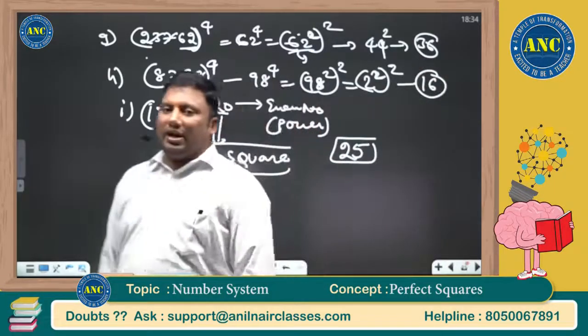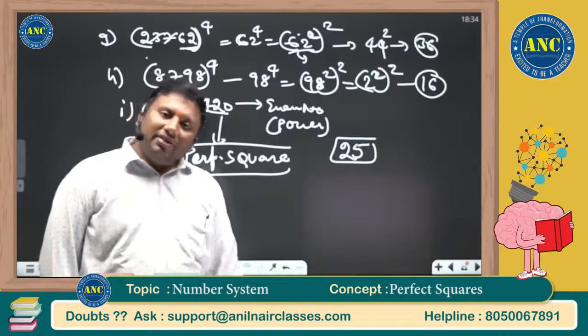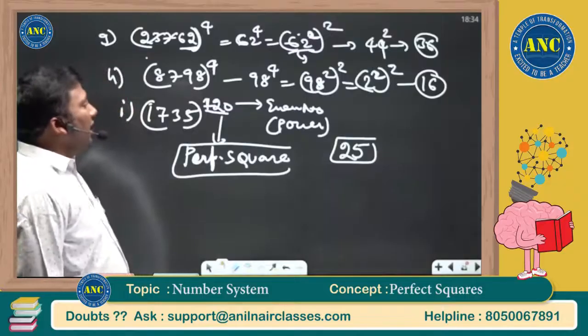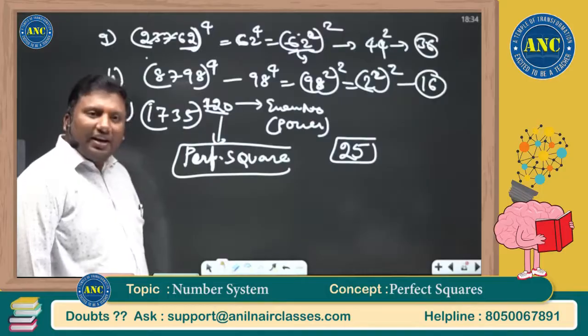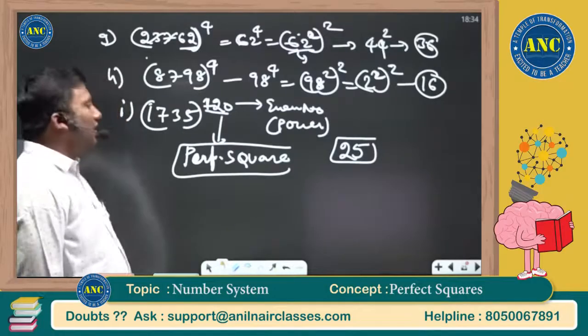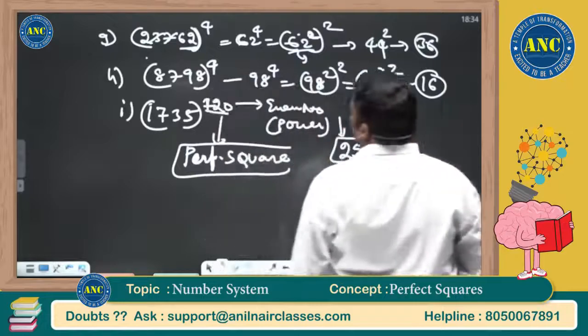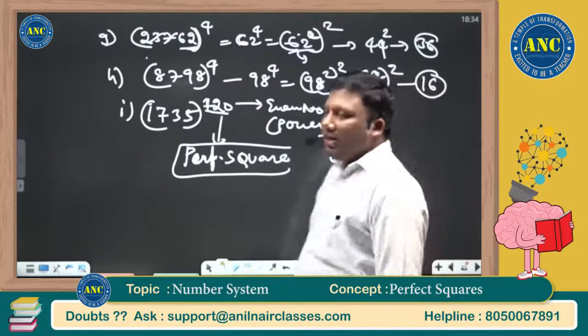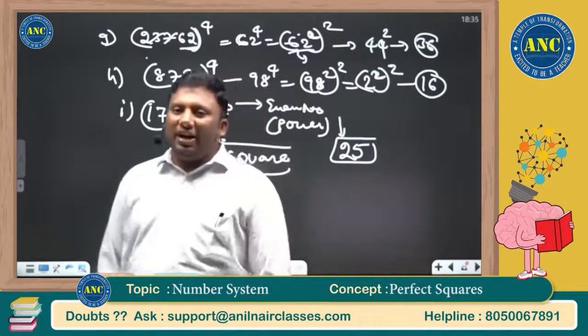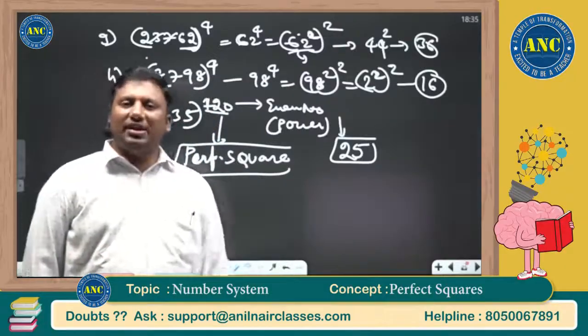1735 power 120. Power is an even number, then the number is a perfect square. Any perfect square ending with 5, tens place is always 2. I hope this idea is clear. So, preliminary questions, 8 to 9 questions which we discussed.